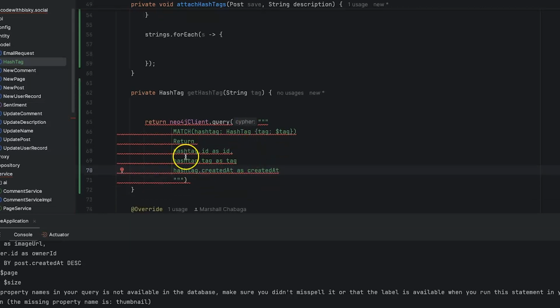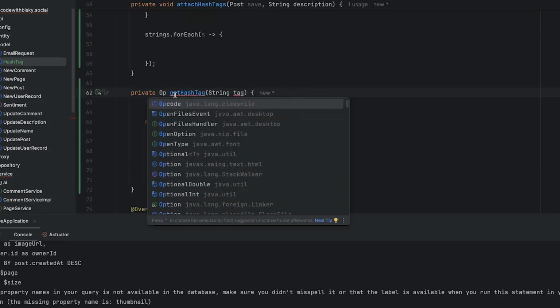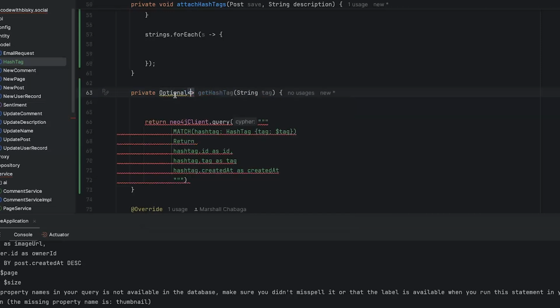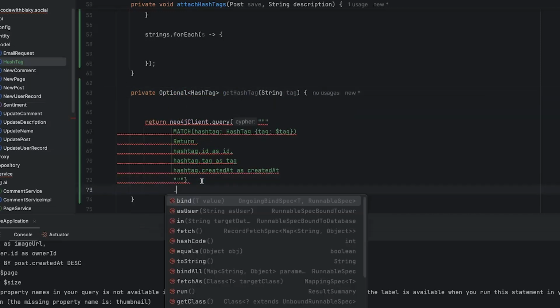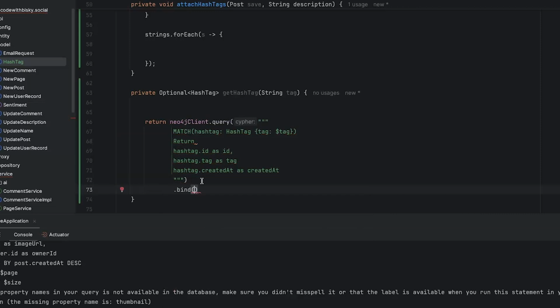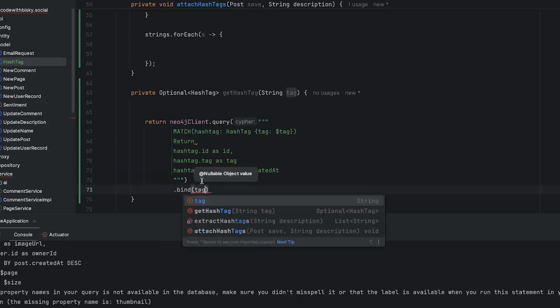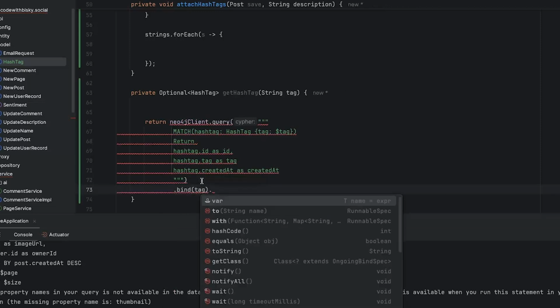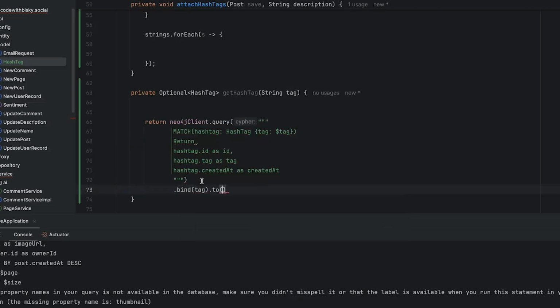So if it exists, we are going to get something. If it does not exist, we can return empty. So let's make this optional, because the record can be empty. Then we want to bind. We want to pass this tag.